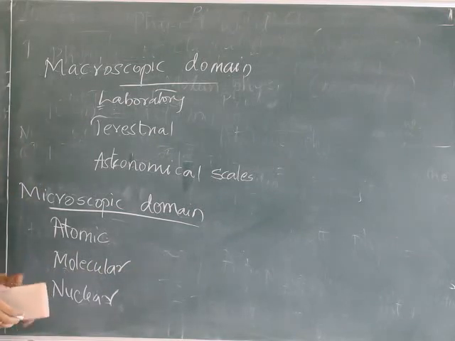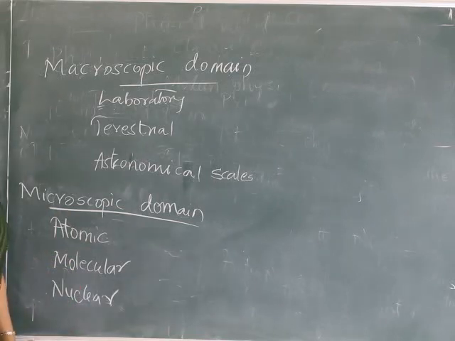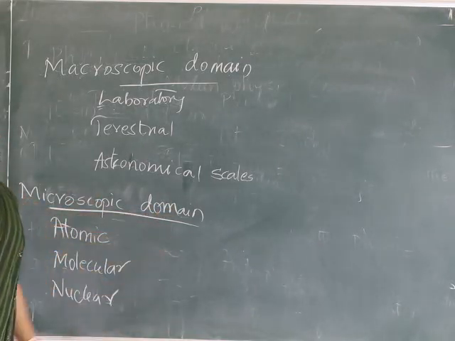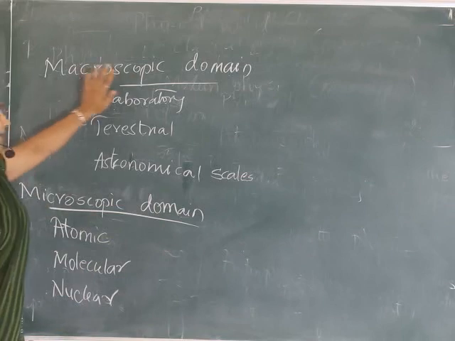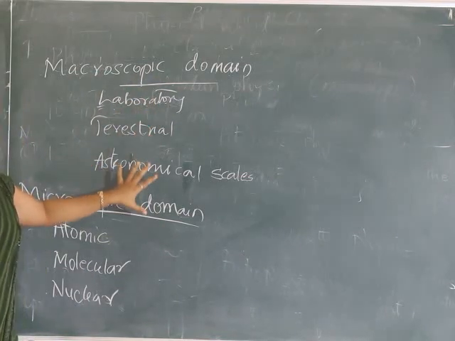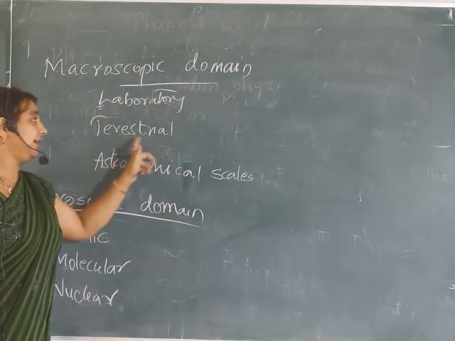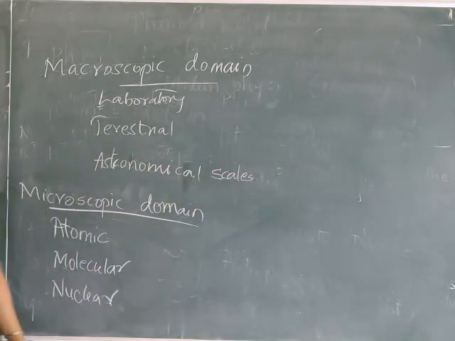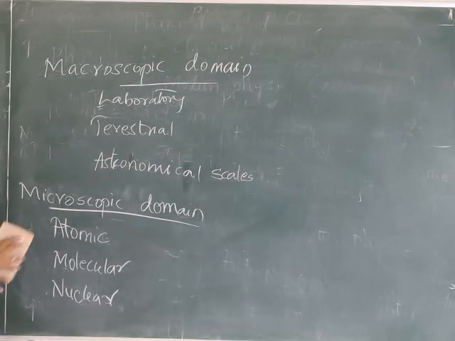So, macroscopic domain means it is a phenomenon including laboratory, terrestrial and astronomical scales, whereas microscopic domain includes atomic, molecular and nuclear phenomenon. The next concept which we are moving to is about the forces.